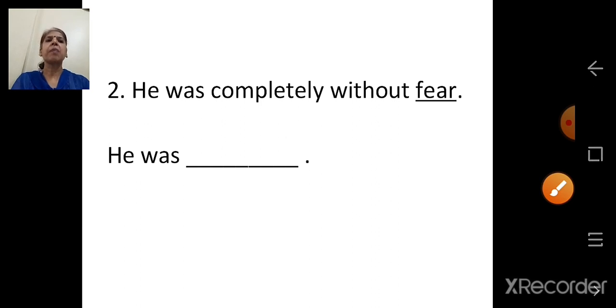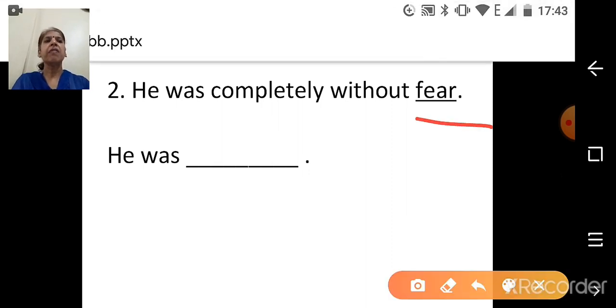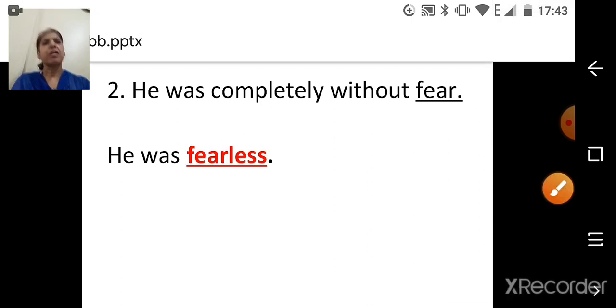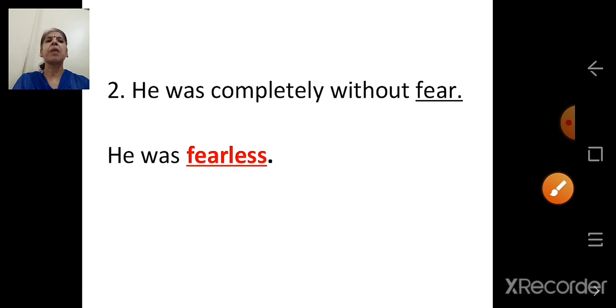Next one. He was completely without fear. He was dash. Which word is underlined here? Fear. And which part of the word do we have to add? Less. So fear plus less will become fearless. He was fearless. So the meaning of without fear is fearless.